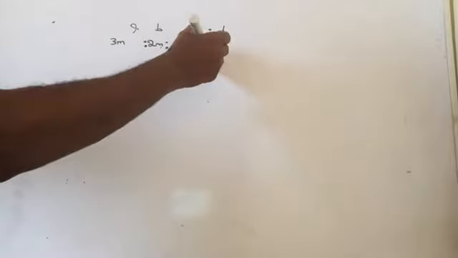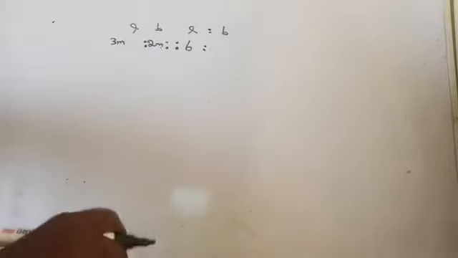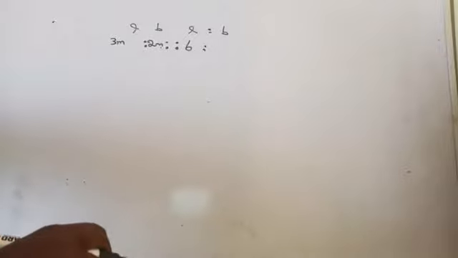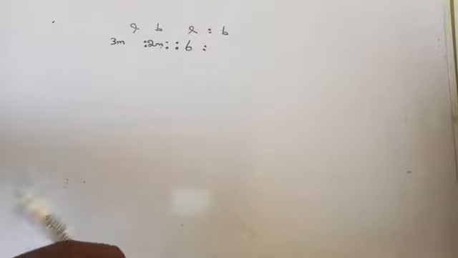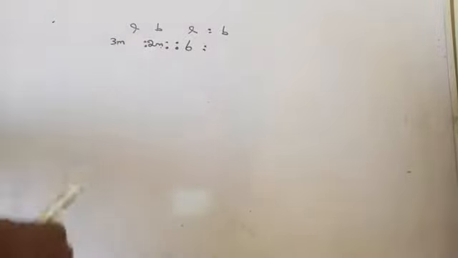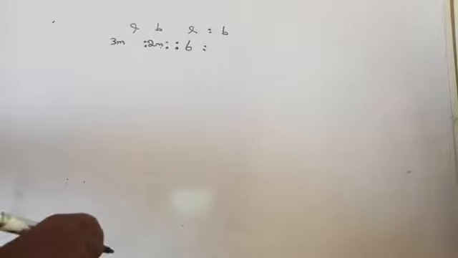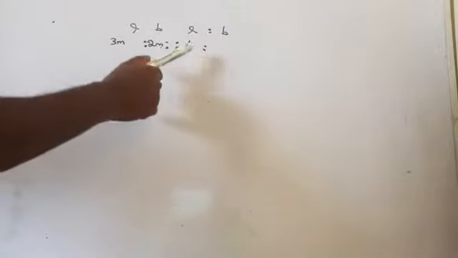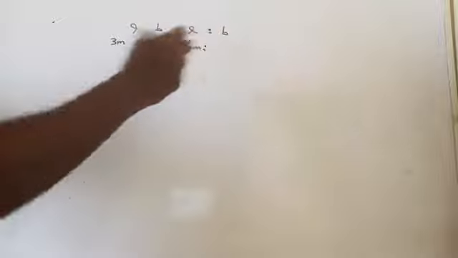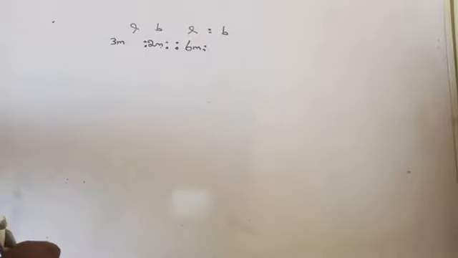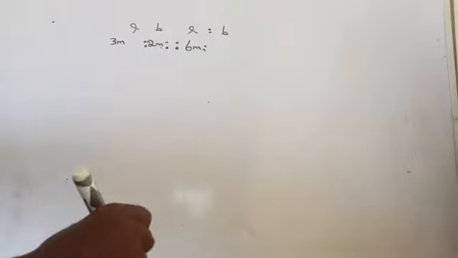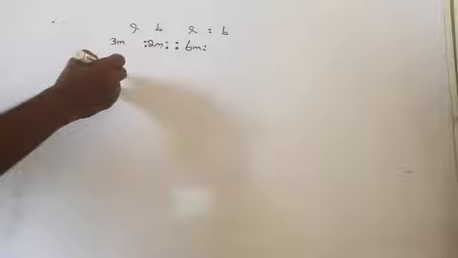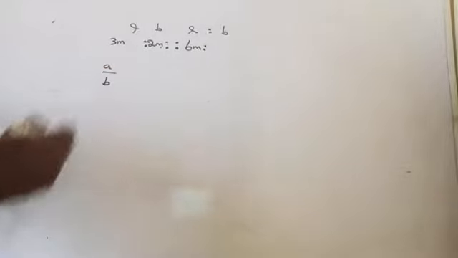Are you getting my point? The ratio of our Indian national flag is 3 is to 2. That is, if the length is 3 meter, then the breadth should be 2 meter. So if the length is 6 meter, what will be the breadth? This is called proportion.